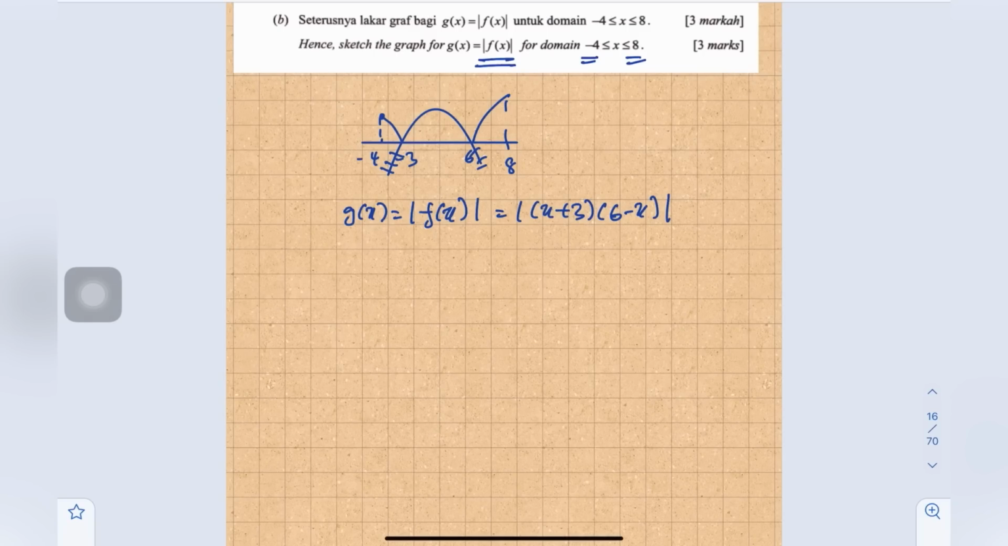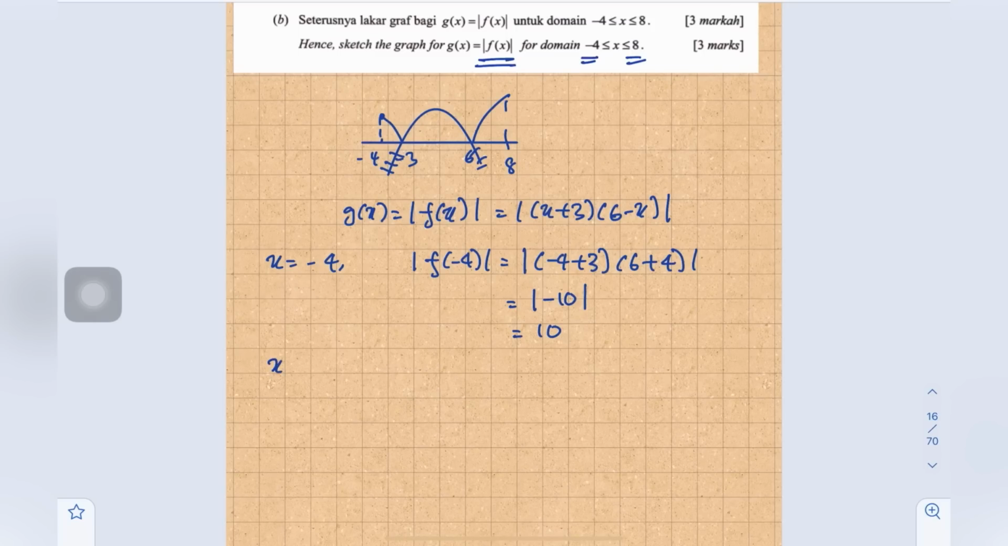Okay. So then when x equals to negative 4, substitute f(negative 4), so negative 4 plus 3, 6 minus negative 4, so plus 4. Okay, this one equals to negative 10. So modulus, so meaning that 10. Okay, so when x, kita cari pula when x equals to 8, modulus f(8) equals to modulus of (8 plus 3), then (6 minus 8). Okay, equals to negative 22, which is equals to 22.